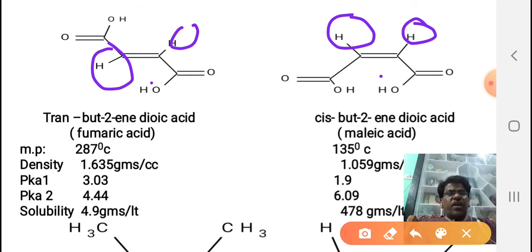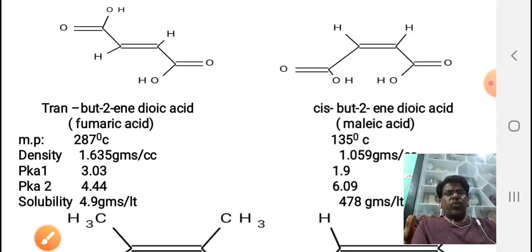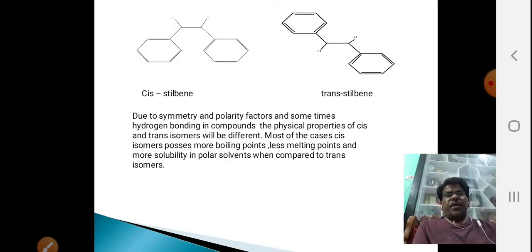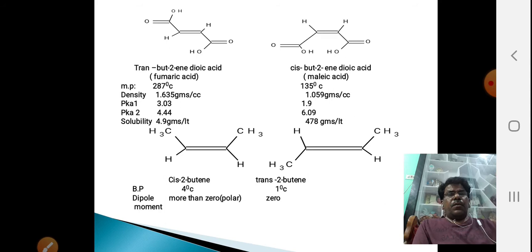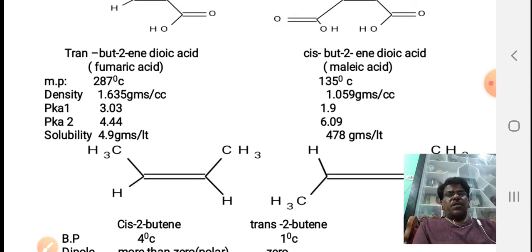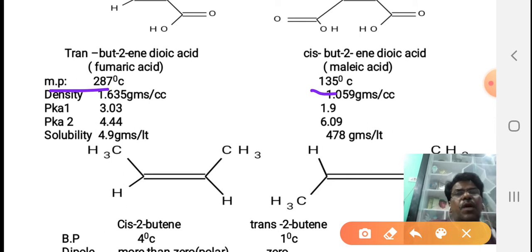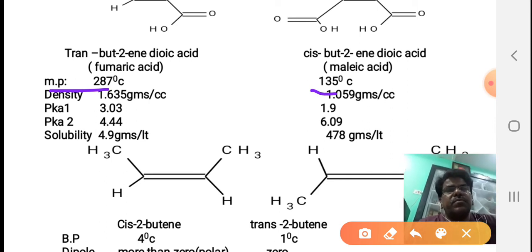Because of the difference in orientation, see here the important points. The trans compound is called fumaric acid, and the cis is called maleic acid, by their common names. So here the melting point is 287, and this is 135, almost double that of the cis compound.